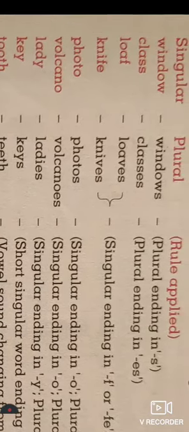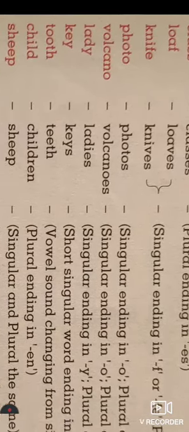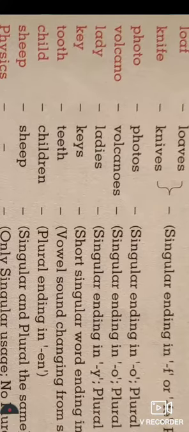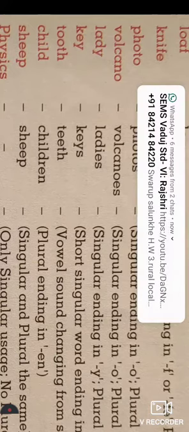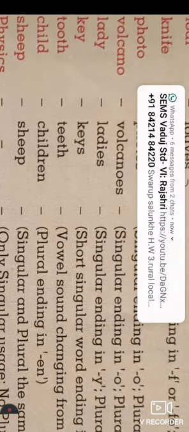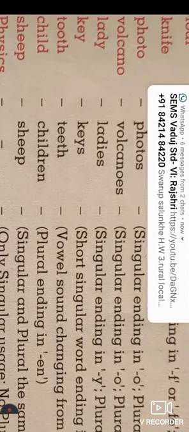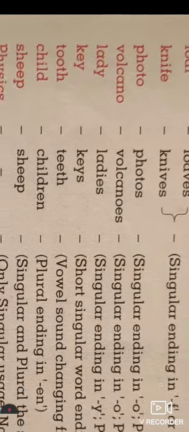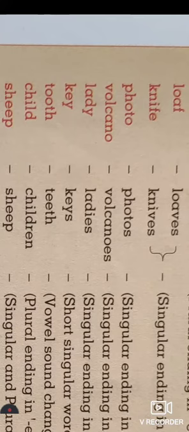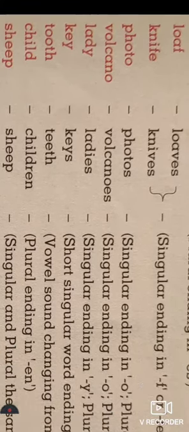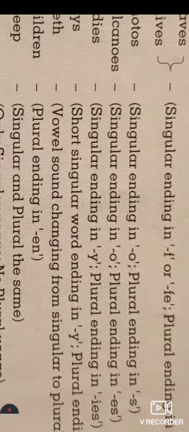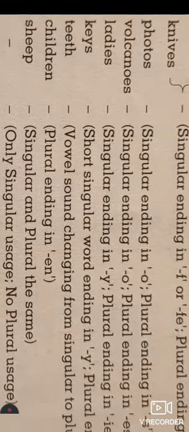Next word is photo. When we make photos, just add s. Volcanoes, we add es at the end.